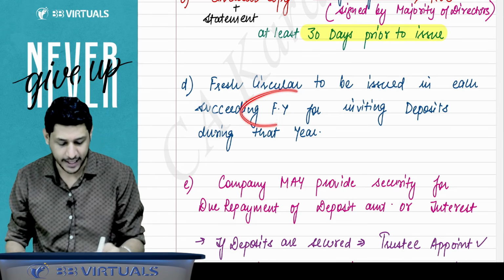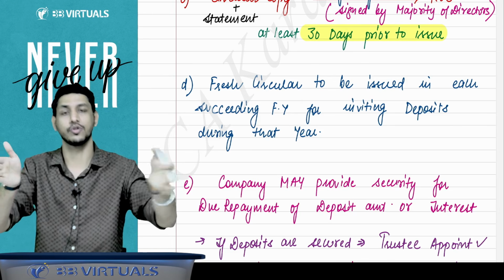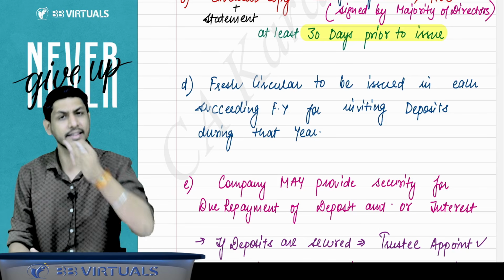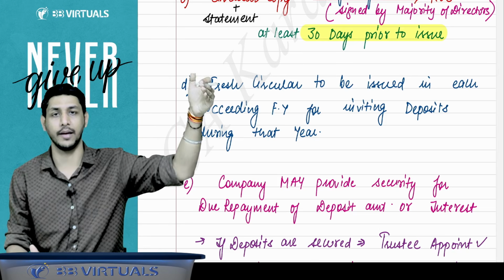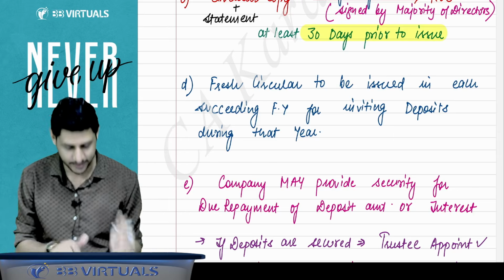So why am I saying financial year? Because later on I'll tell you that there is a period of validity of a circular. So you will get to know that if you issue the circular today itself, that will be applicable for a longer period of time. So eventually your next financial year will come. So you will see that.